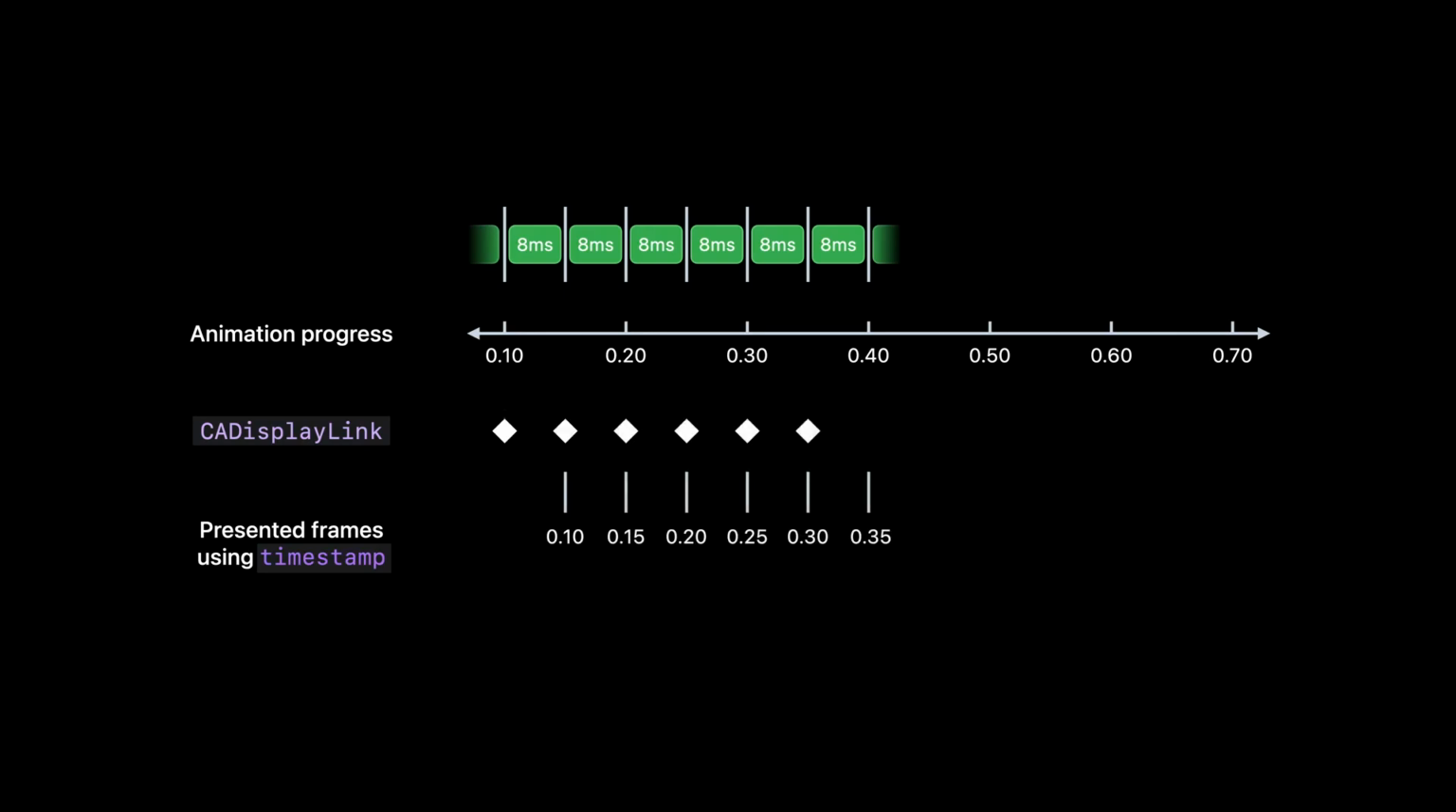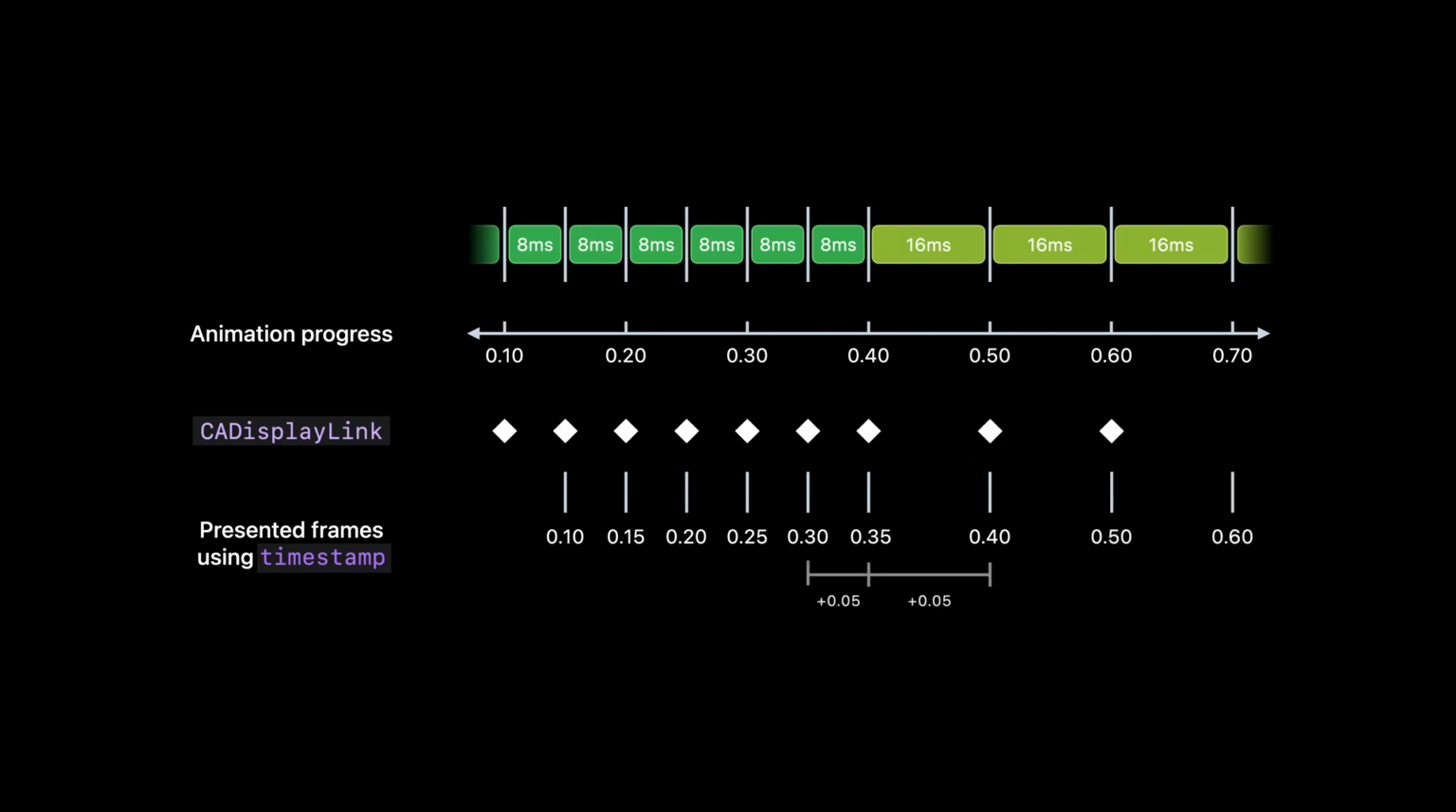The same process continues, and we see it has a good cadence where for each 120 Hz frame, our animation progress increases by 0.05. Now, suppose the thermal state changes and 120 Hz is no longer available. Now the display link wakes up again, and the app prepares the animation at progress 0.4, which gets presented in the next VSync right here. And the same pattern continues.